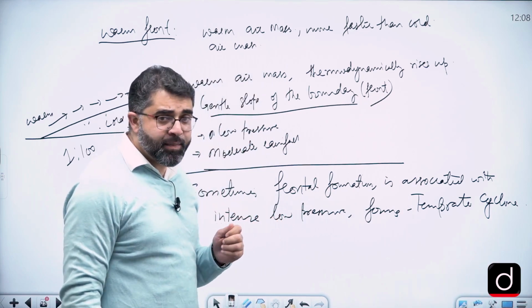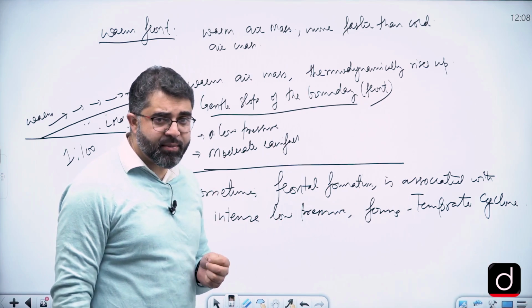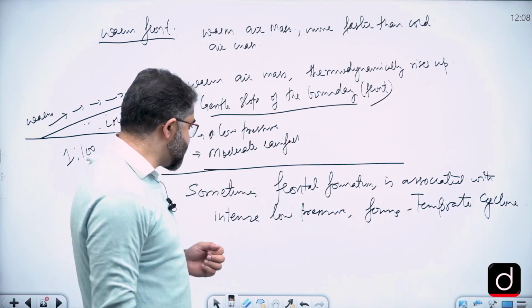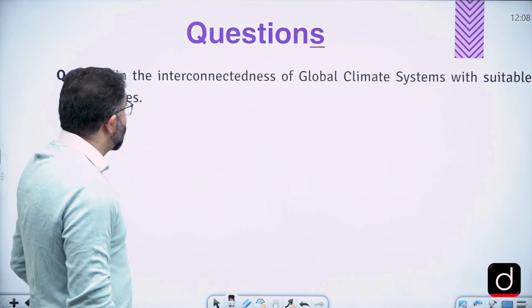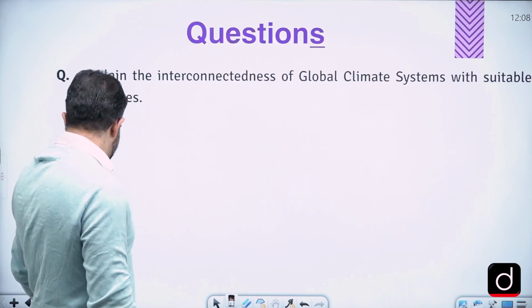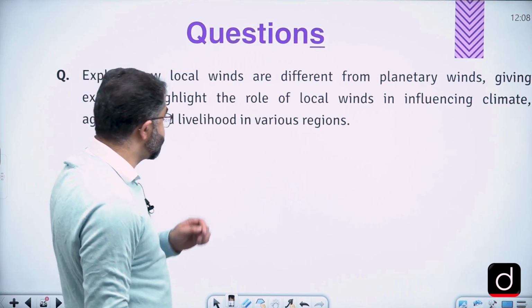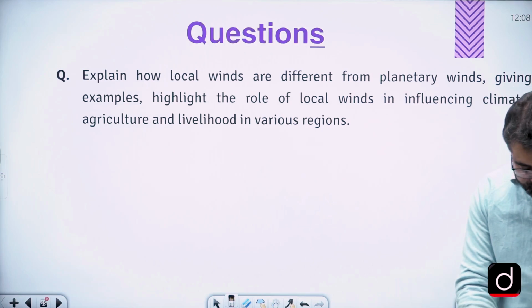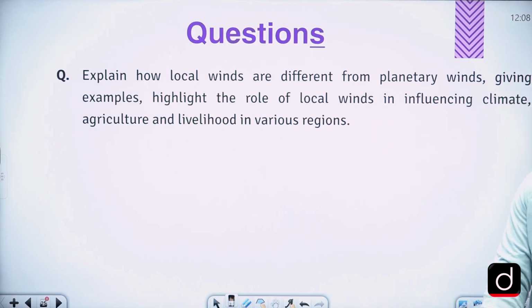But that doesn't mean you don't prepare for air masses. Please prepare for the air masses also. Just go through the air masses. Maybe an outside chance that question can be asked on air masses. That brings us to the next question, and then I'll come to the global climate system.